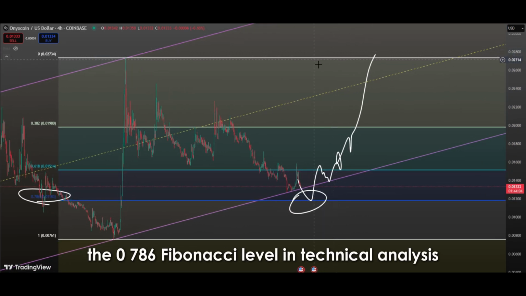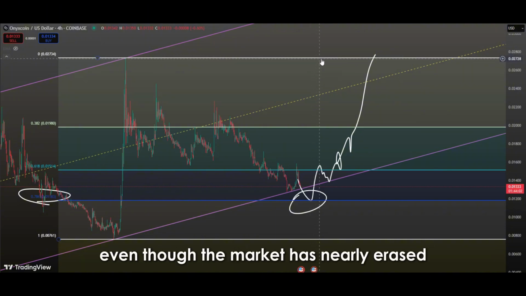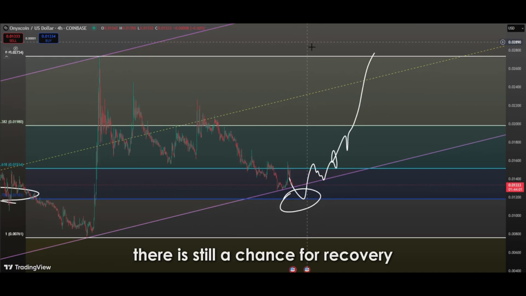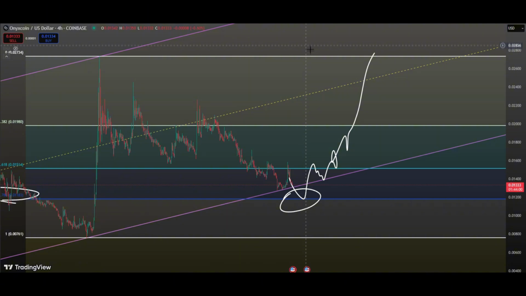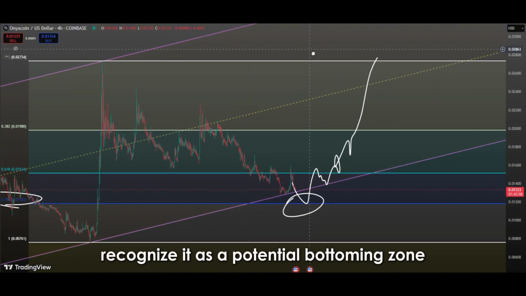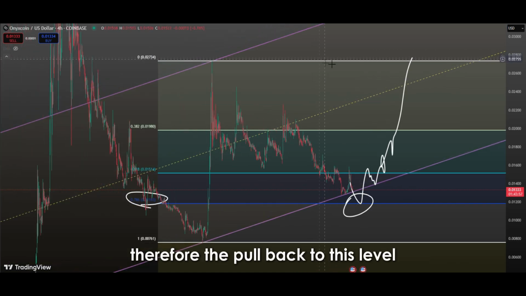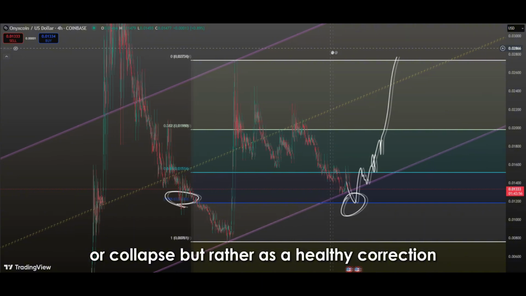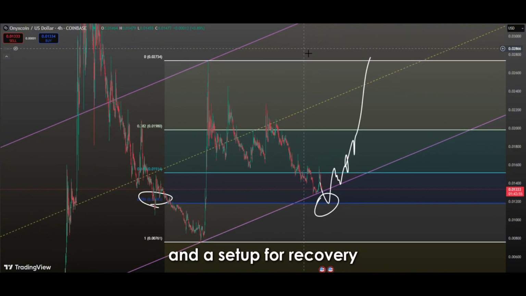The 0.786 Fibonacci level in technical analysis indicates that even though the market has nearly erased the previous upward move during the correction, there is still a chance for recovery. Buying activity from this level is often strong because smart investors recognize it as a potential bottoming zone. Therefore, the pullback to this level should not be viewed as panic or collapse, but rather as a healthy correction and a setup for recovery.